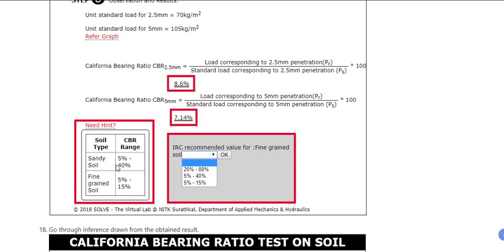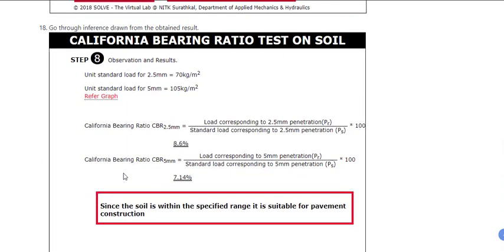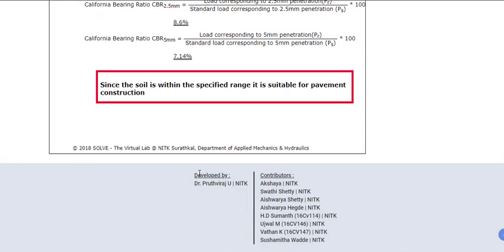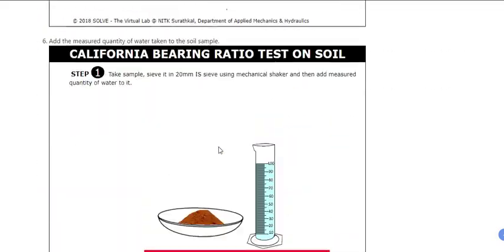We have some standards: for sandy soil the CBR range is 5 to 40, for fine grade soil 5 to 50. You put your value here, check the recommended value as per the standards, and finally compare it with the standards. That is the standard procedure of doing this experiment.